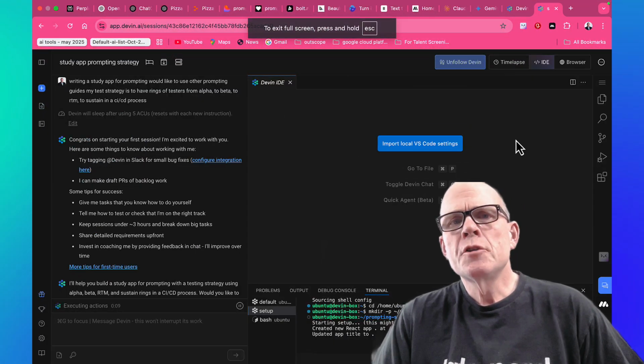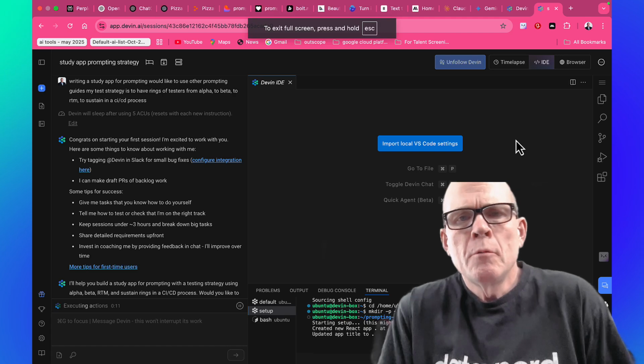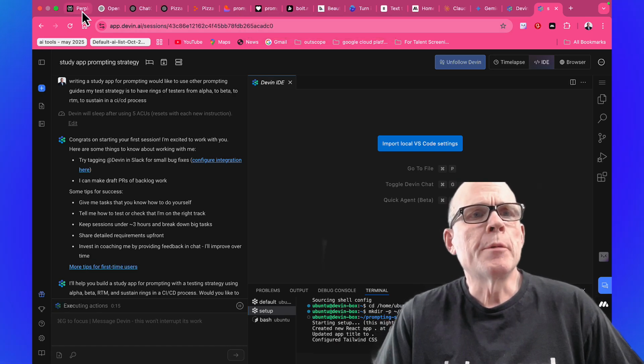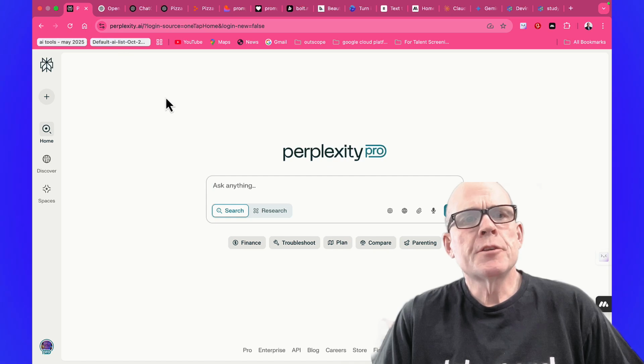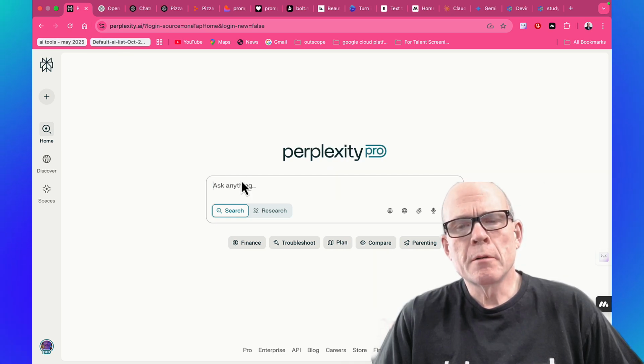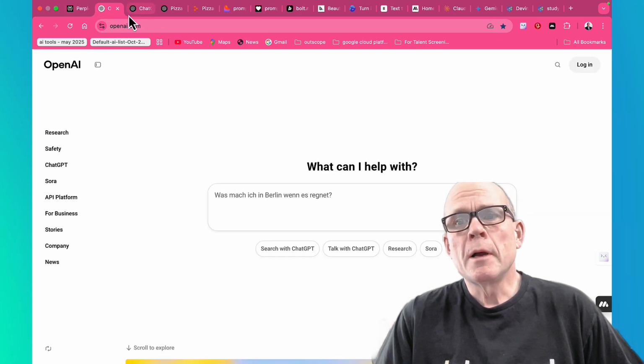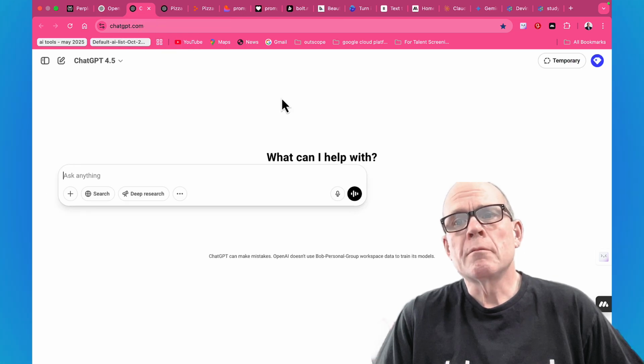So I'm just sharing this with a few folks I've been talking to, to help you understand some of the tools I've been using. I often start with Perplexity, and I do some research here, which is just a search engine that's got great integration to LLMs. Often I also do that in ChatGPT.